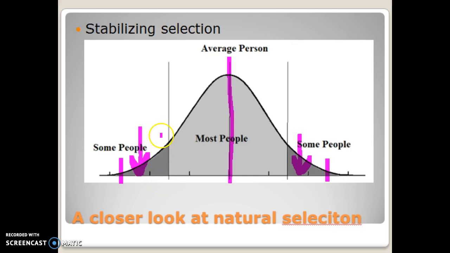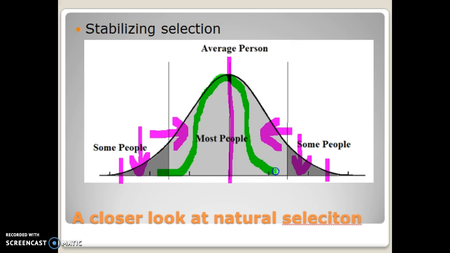What we see is pressure being put on the average, and those are the ones that are able to survive better than the people that are really heavy or really small at birth. What we would see is our bell curve start to narrow in or pinch in a little bit more, and this would be the new bell curve. Notice that it's pinched in from where it currently was.